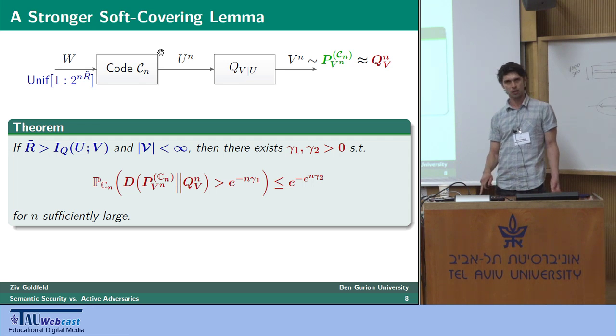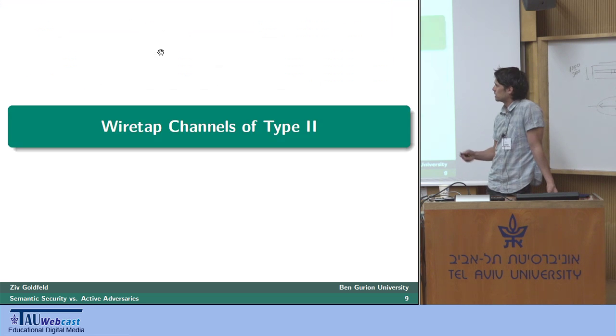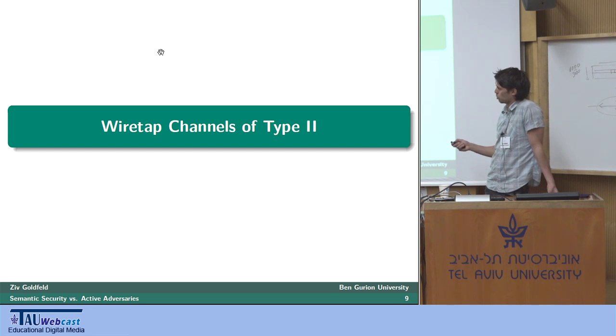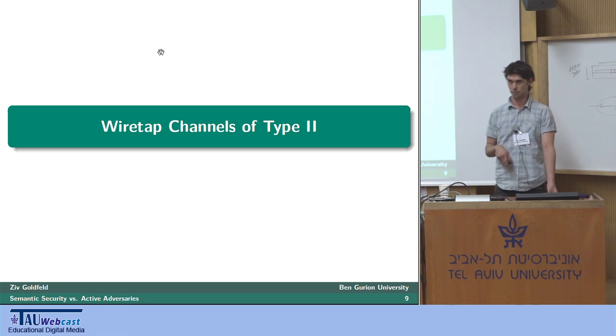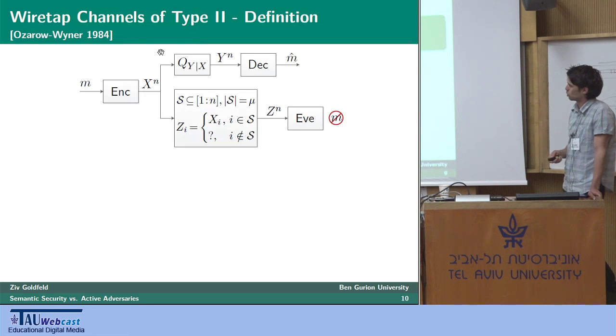But as I said, you can actually do even a few more things. And one of those things is give a solution to the open problem of the wiretap channel of type 2 with a noisy main channel, which is, in fact, our main result. And I would like to use the time we have left to introduce this problem and solution. So what's that wiretap channel of type 2?